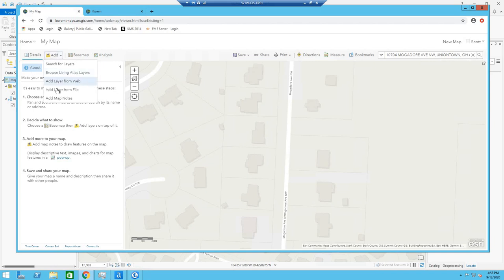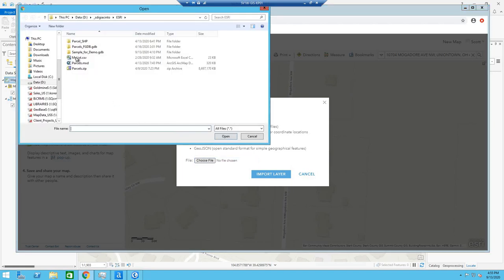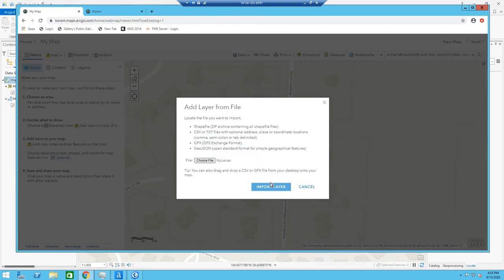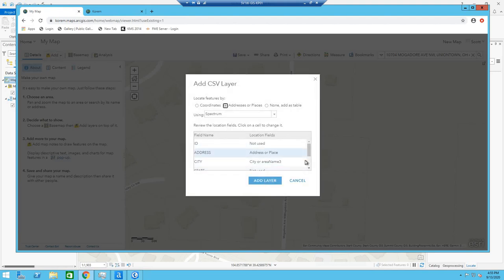Secondly, we can add an entire data set. Here I'll choose a CSV file. Then we go ahead and choose the right associated columns.